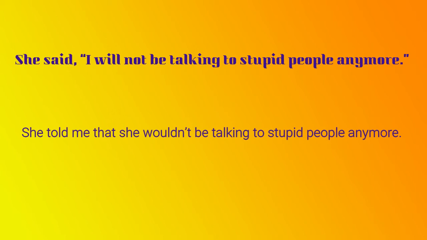She told me that she wouldn't be talking. Okay, will not be is becoming would not be, or wouldn't be talking to stupid people anymore. Simple. So we write it like: she told me that she wouldn't be talking to stupid people anymore. Clear?